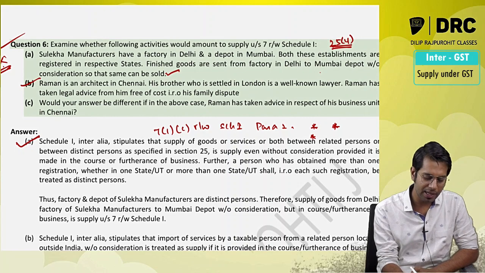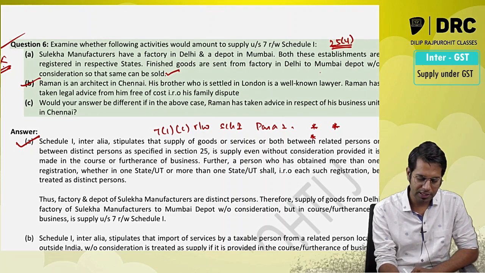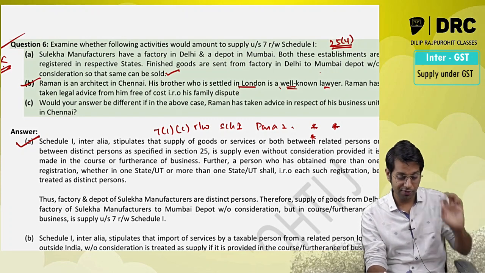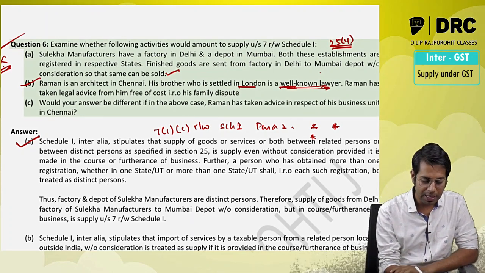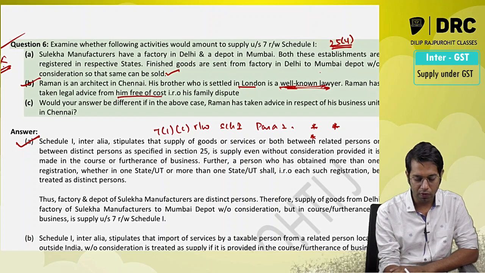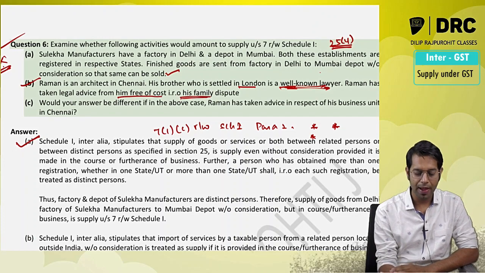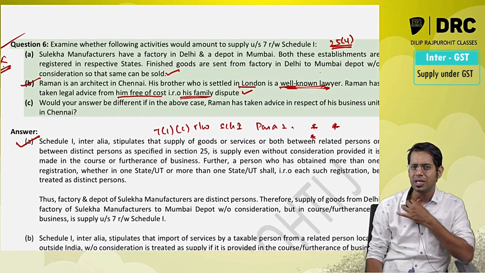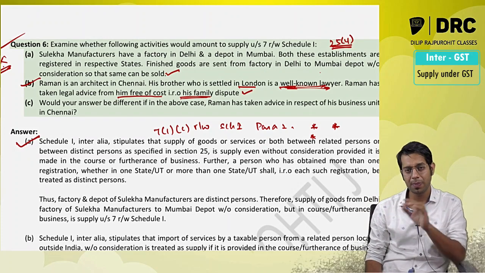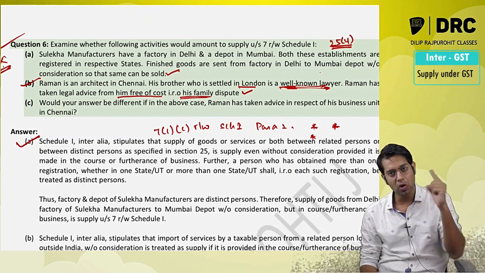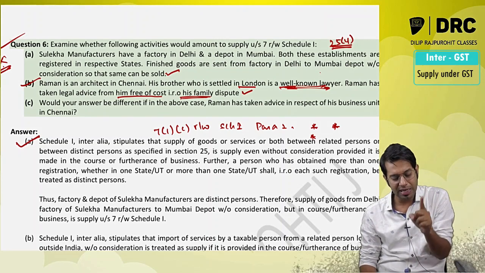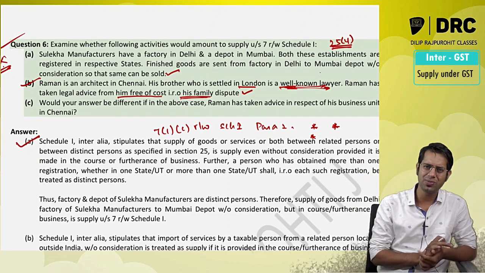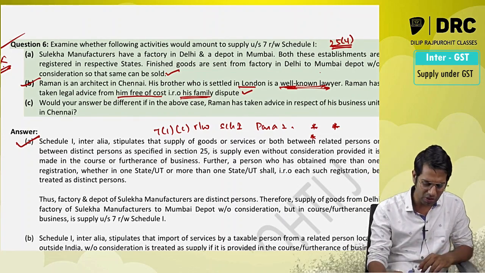Then Raman, an architect in Chennai, has a brother settled in London who is a well-known lawyer. Raman has taken legal advice from him free of cost for his family dispute. Because it is taken for a family dispute, for what reason are you taking services? For your personal purpose. If you are importing any services from your relative outside India, it will be treated as supply if it is for your business purpose. Now in the present case, it is for a family dispute, so obviously it is not a supply.